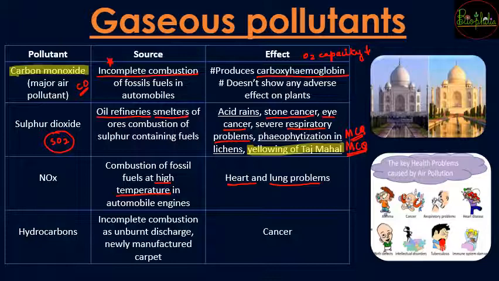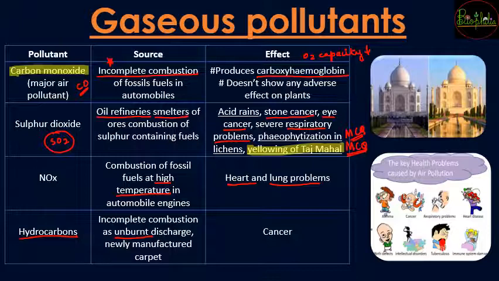And last of these gaseous pollutants are the hydrocarbons. Now these hydrocarbons are released because of unburned discharge. If coal is not burning properly because of less oxygen available, in that condition all those ashes are going to get moved into the air, and that is going to cause this gaseous pollution.